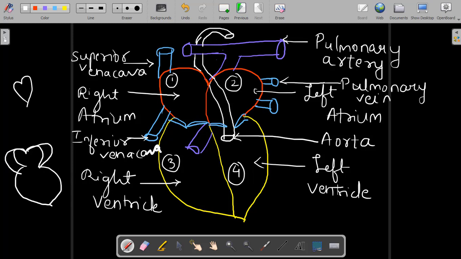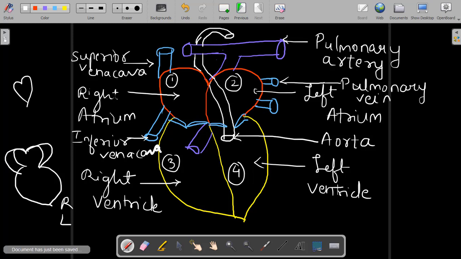Now you will ask why I have tilted it to the right. While drawing the diagram, our right is the patient's left. Whenever you treat a patient, when you become a doctor in future, the patient will be opposite to you. And hence, while drawing the diagrams, we label the right side of our body as left, whereas the left side of our body as right.